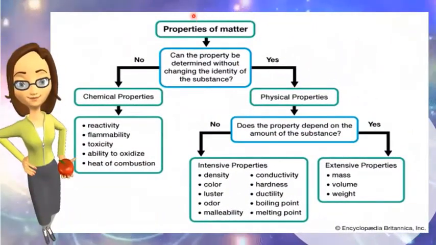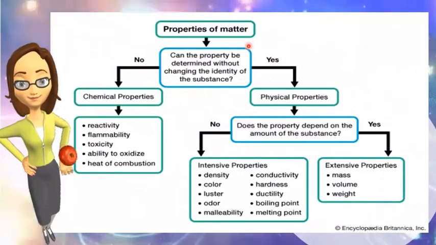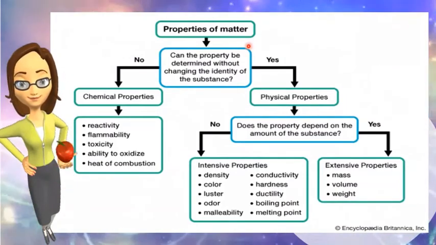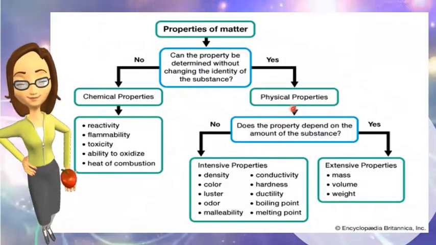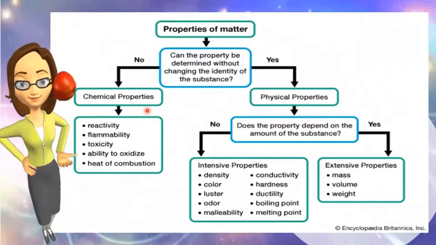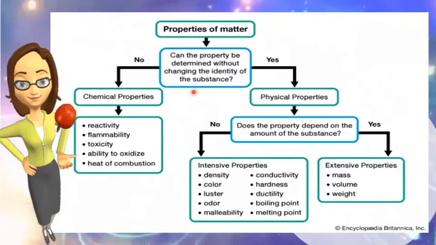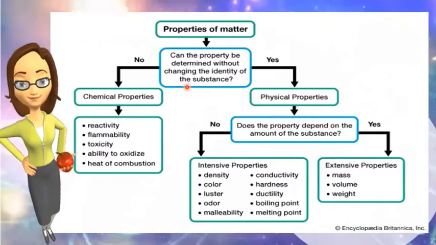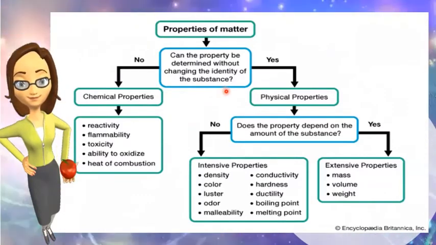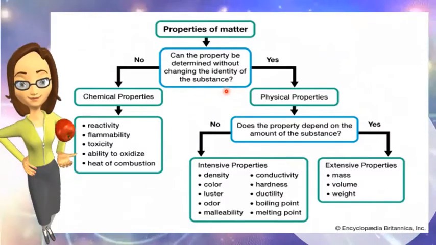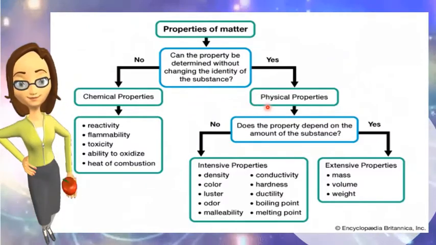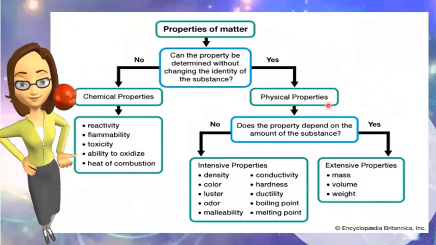Now, how do we identify the properties of matter? Matter has two major properties, the physical property and the chemical property. We will be able to categorize and identify it: if the substance can still be identified after changing, it will be under the category of physical property.